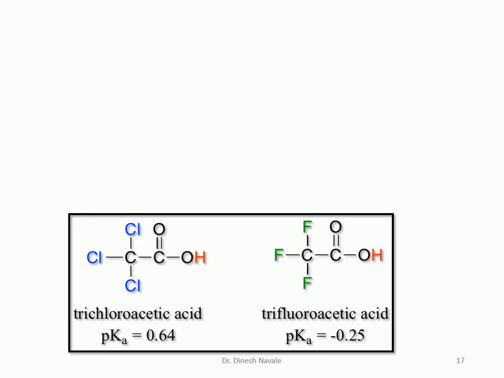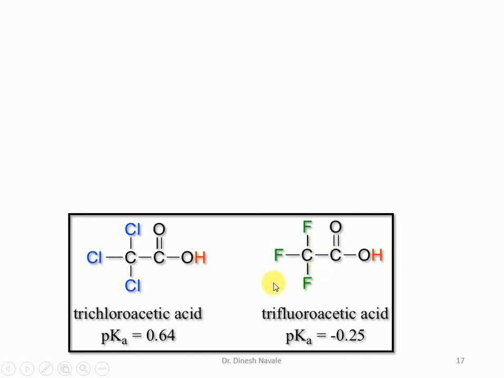A second example is trichloroacetic acid and trifluoroacetic acid. Now this is substituted by 3 chlorine atoms, whereas trifluoroacetic acid is substituted by 3 fluorine atoms. And as we know, the more the electronegativity of the element, the more will be the minus I effect, the more will be the stability of the corresponding conjugate base, and the more will be the acidity of the corresponding acid.